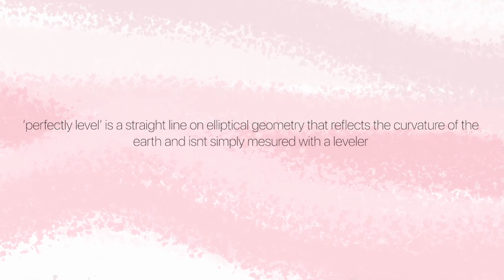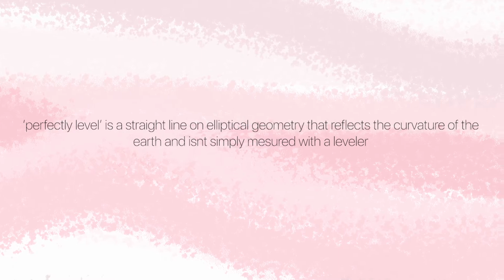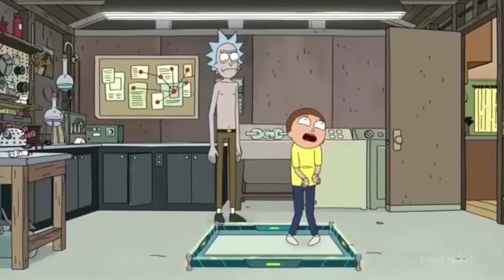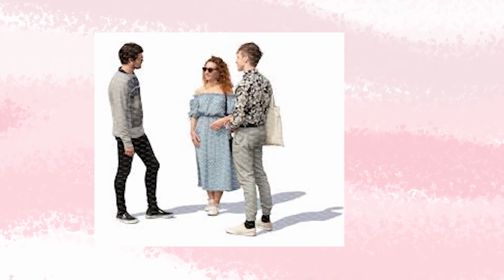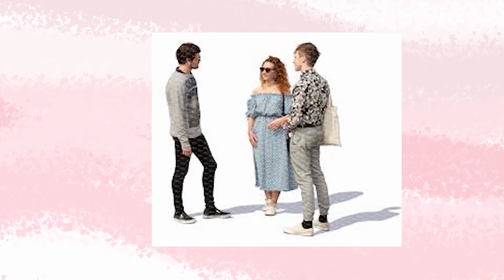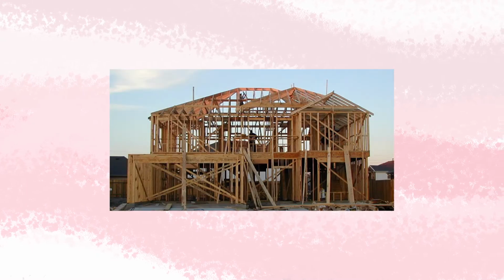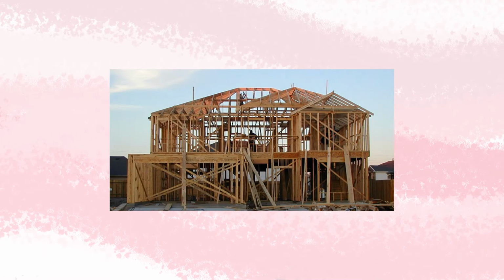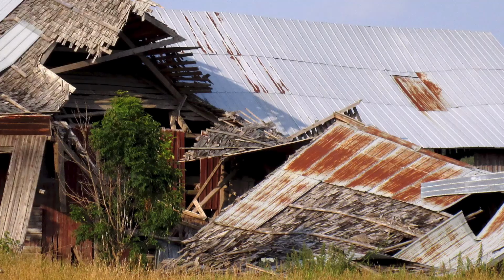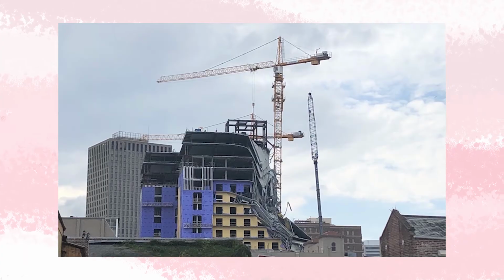However, even though to make something perfectly level, it has to reflect the curvature of the Earth, making something perfectly level has almost no impact on us as humans. I doubt anyone, except for Morty, of course, has experienced perfect level, and if they have, it's by pure chance, and they wouldn't have noticed. But then, that begs the question, if our houses are made of straight lines, surely the lack of any straight lines would instantly demolish all of our houses, and all existing structures would be unstable.